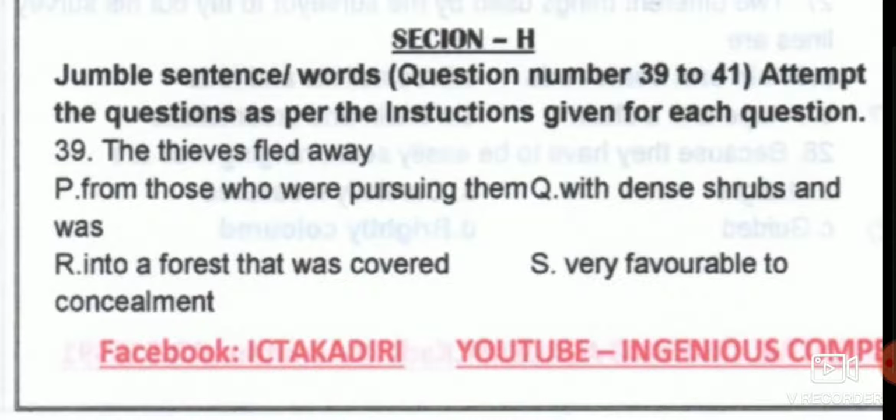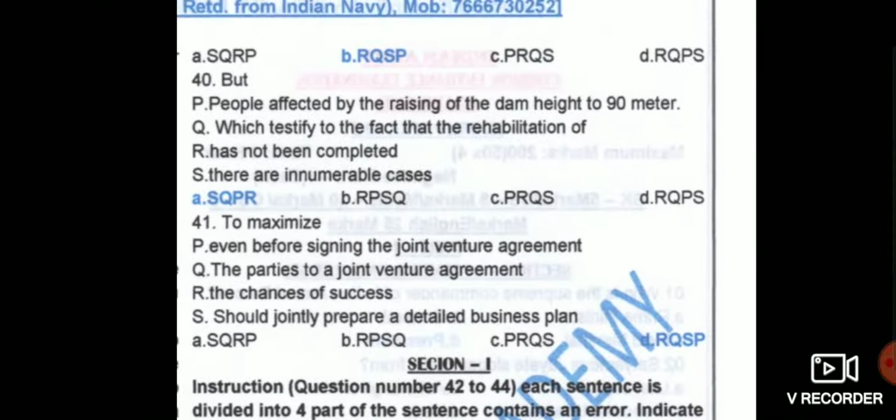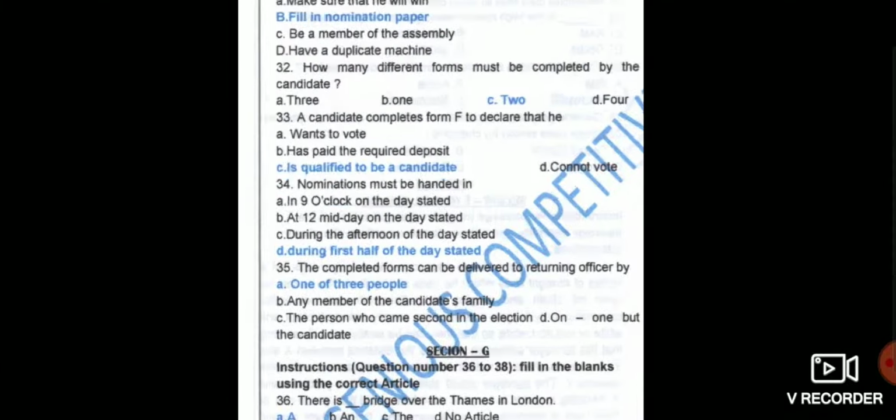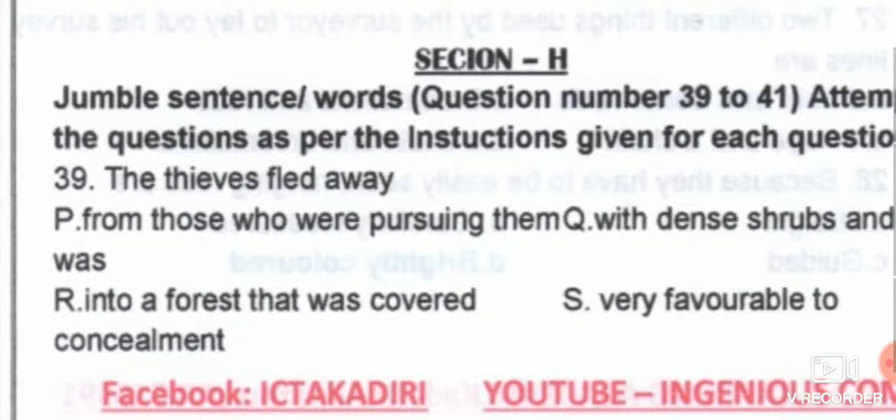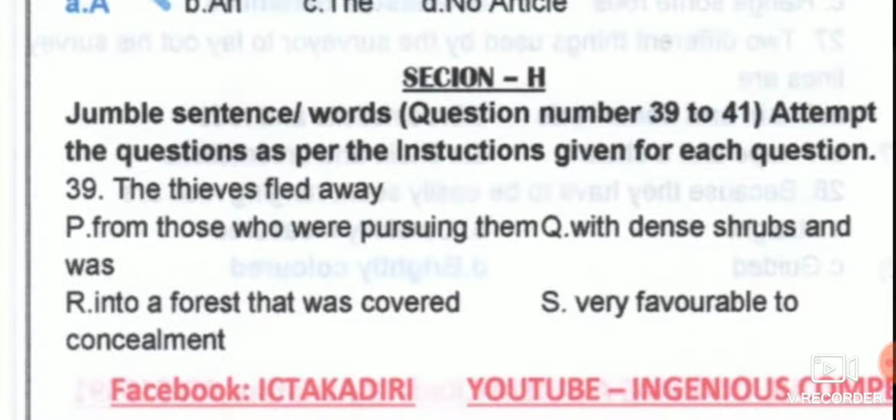So here what exactly the sentence can be like this: the thieves fled away into a forest that was covered with concealment of dense shrubs, and was very favorable to them from those who were pursuing them. So here you can go through whatever has been given. This is the whole thing which has to be remembered. The sequence will be the same, RQSP: the thieves fled away into the forest that was covered with dense shrubs and was very favorable to them from those who were pursuing them.